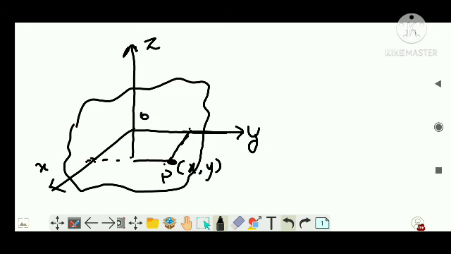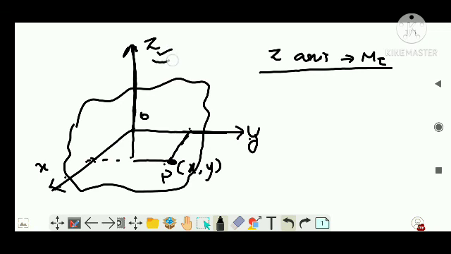And two mutually perpendicular axes are x and y, and they are lying on the plane of the body, and it is concurrent with z. What concurrent means is that both x and y are meeting at the same point on z. So I can say z is the axis where I want to find the moment of inertia. So remember, about the z axis, I am going to find the moment of inertia.